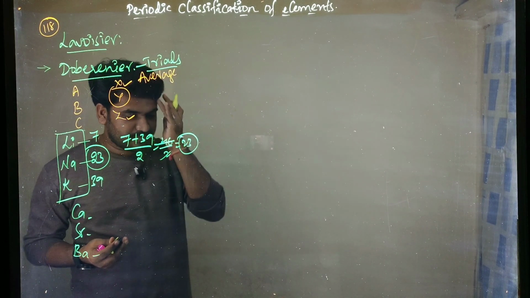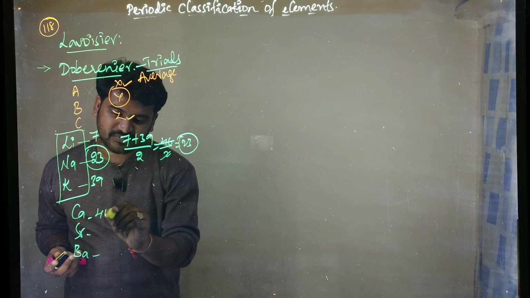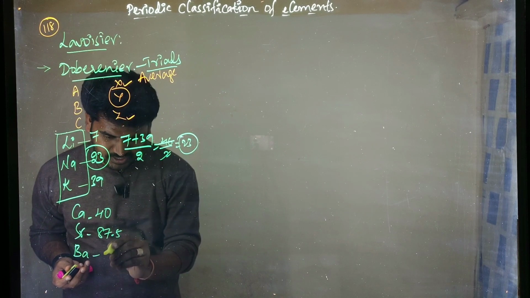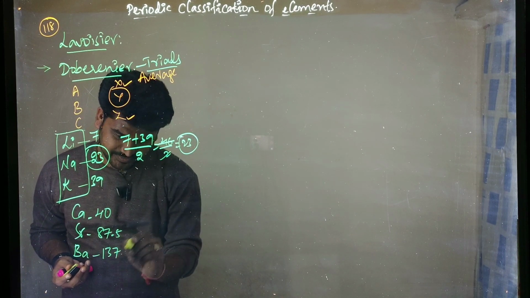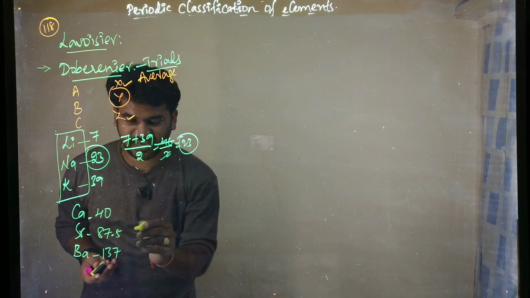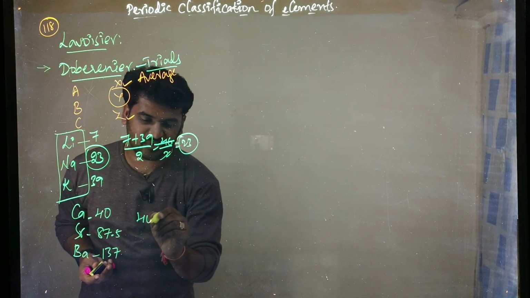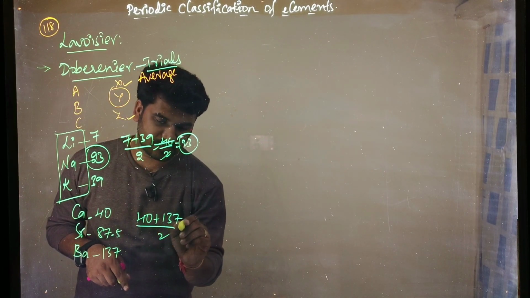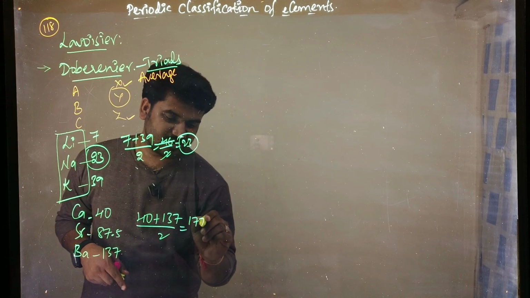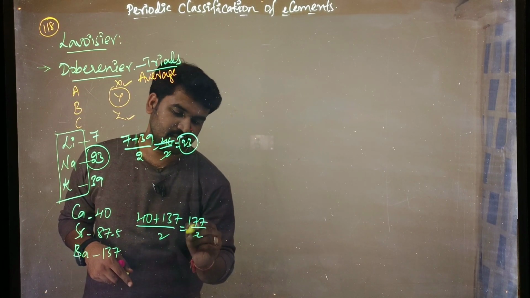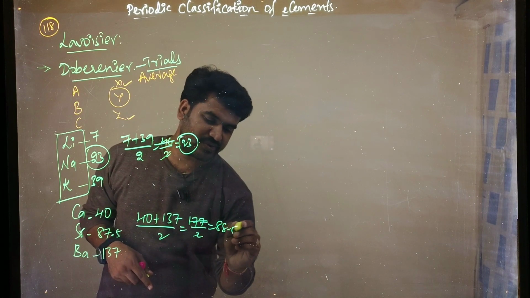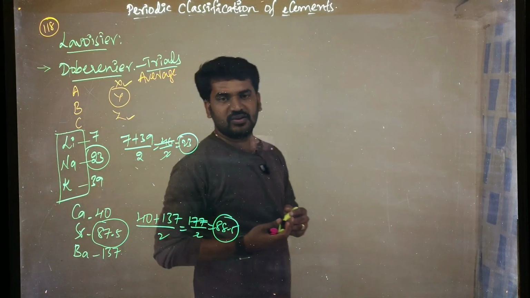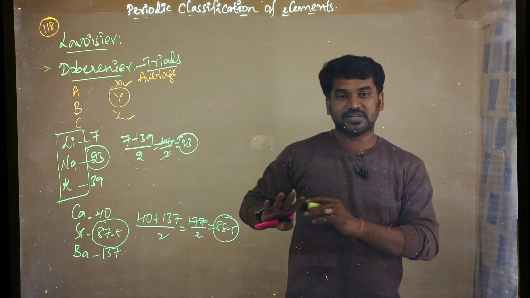Calcium, strontium, barium. Right, let us write calcium atomic mass 40, strontium 87.5 and barium 137. Let us take the average of the first and last element. We can write 40 plus 137 by 2. How much will we get? 177 by 2. Right? So if you divide that, you will get 88.5. See this, it is almost nearer to the value. Almost nearer, we are not saying exactly.